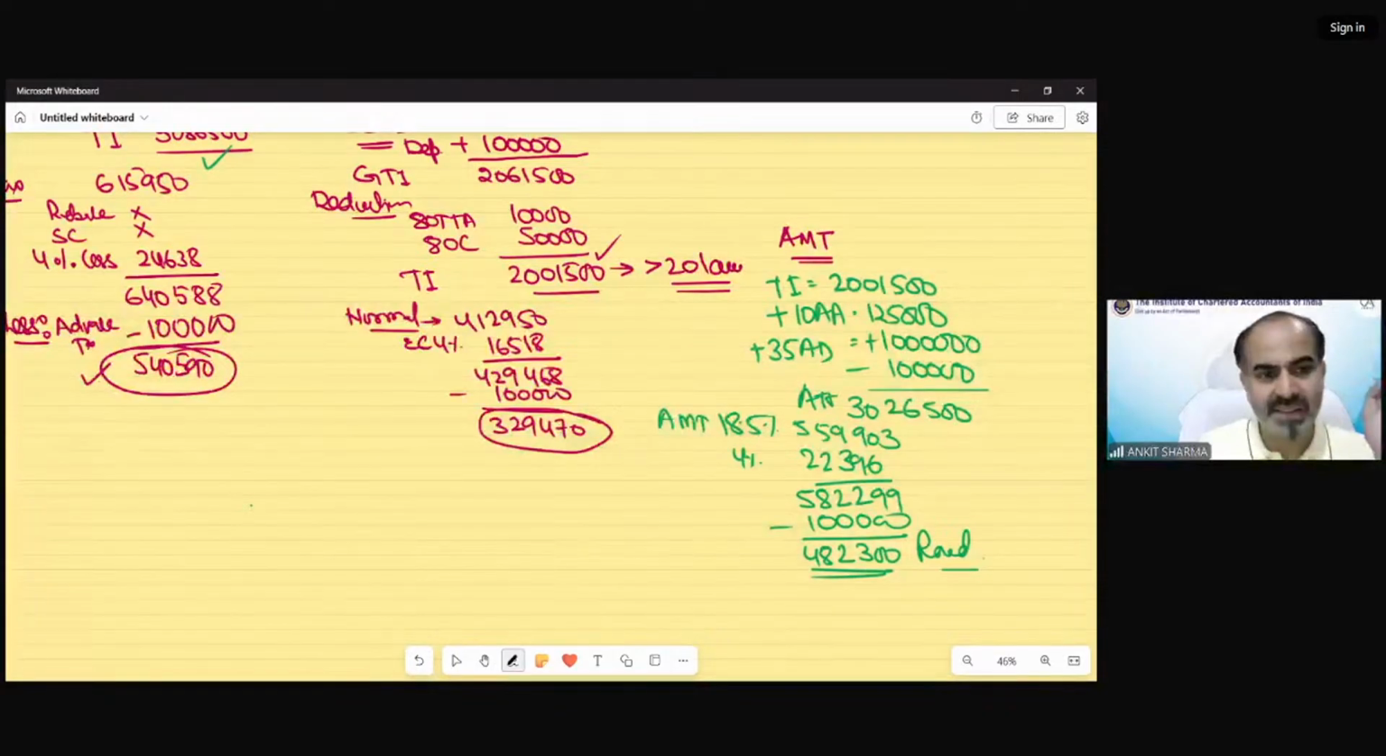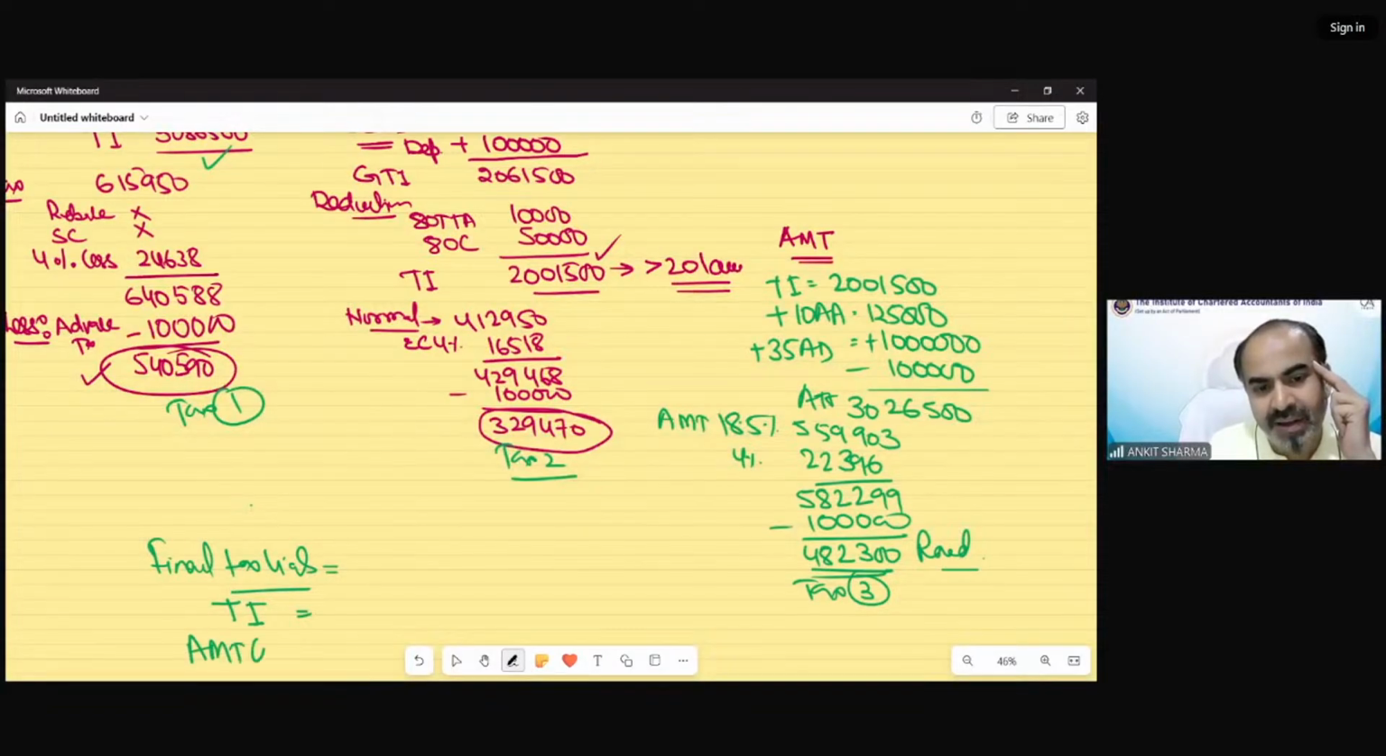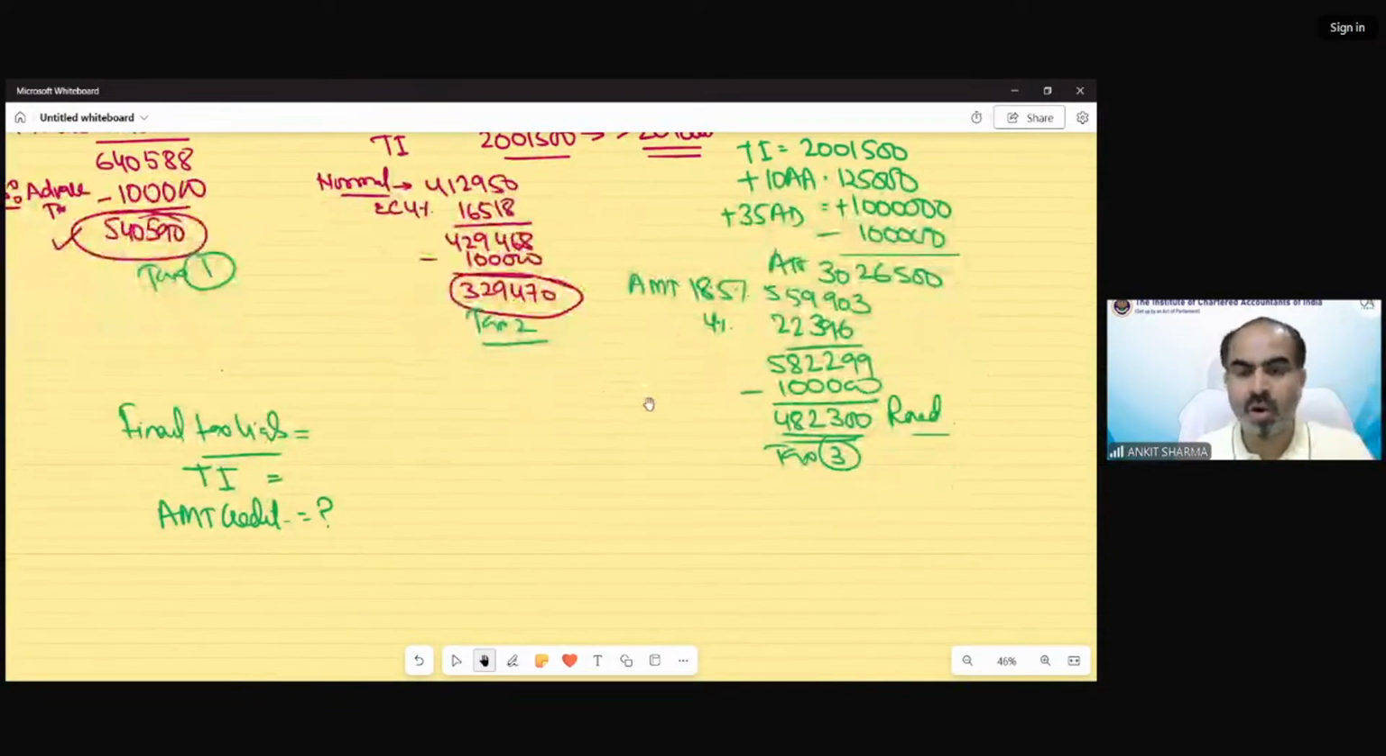Now we have three taxes. This is tax 1. This is tax 2. This is tax 3. Can you tell me the final tax liability in this case? And what would be treated as total income in this case? And would there be any AMT credit for the future, if any? In front of you there are all three taxes. So can you answer the final tax liability, what would be regarded as total income, and would there be any AMT credit, and if yes, what amount of AMT credit we can claim?